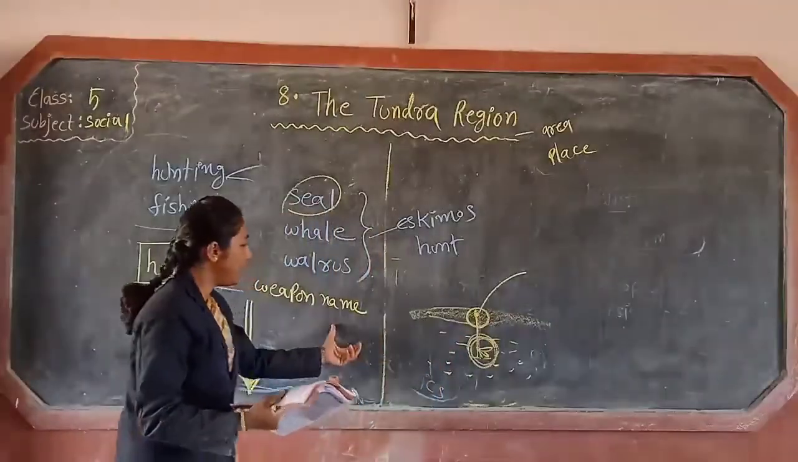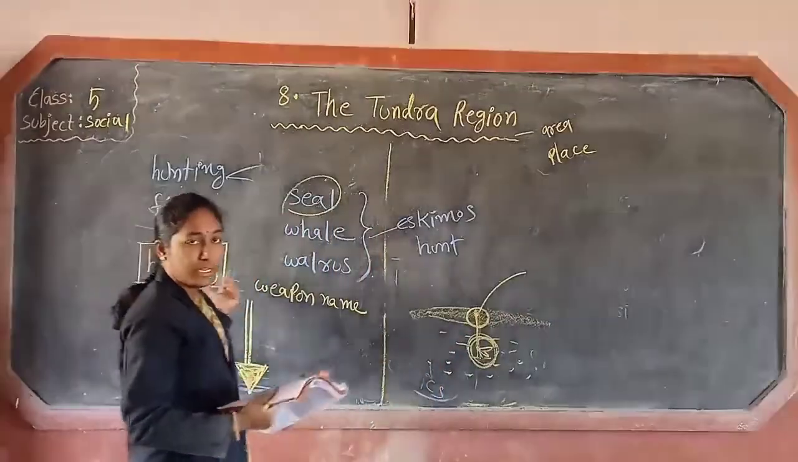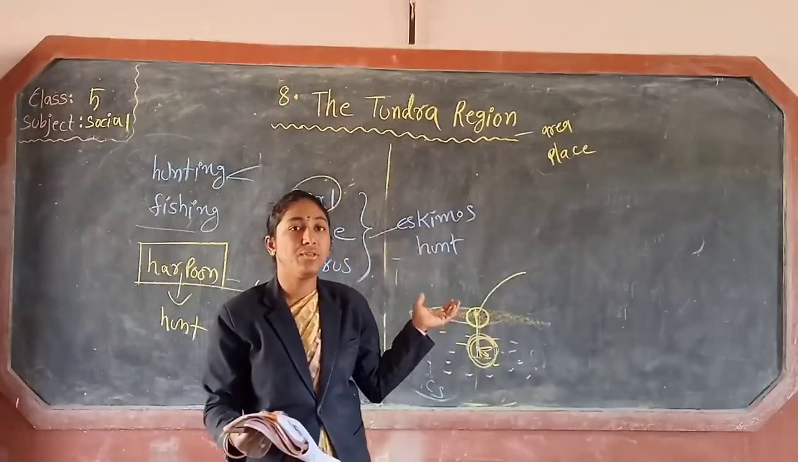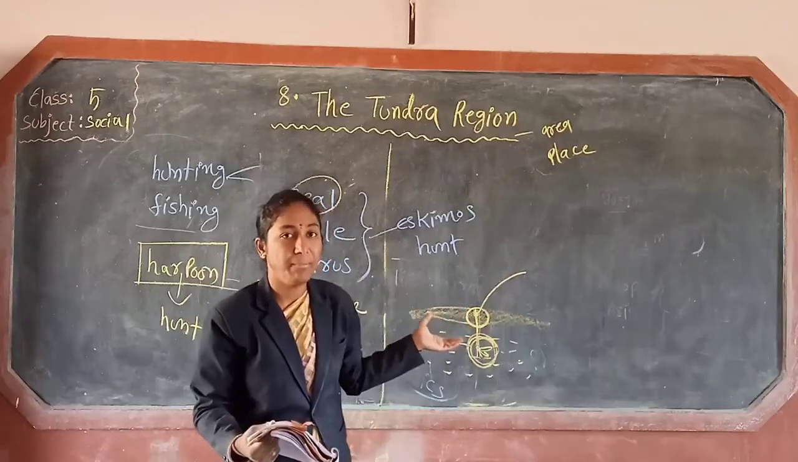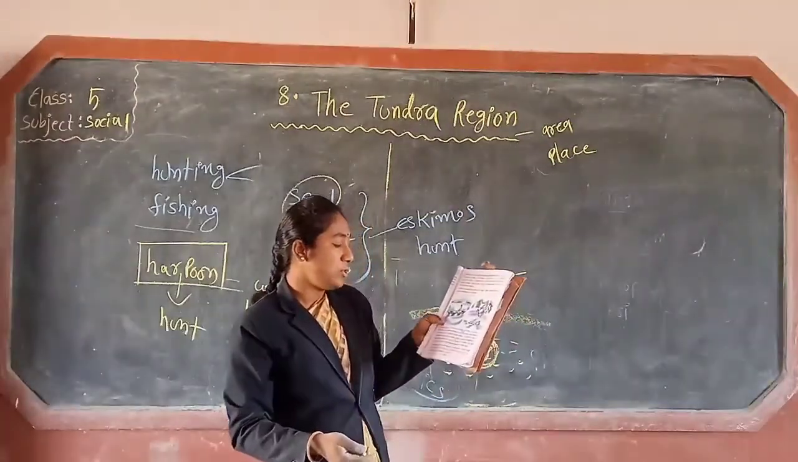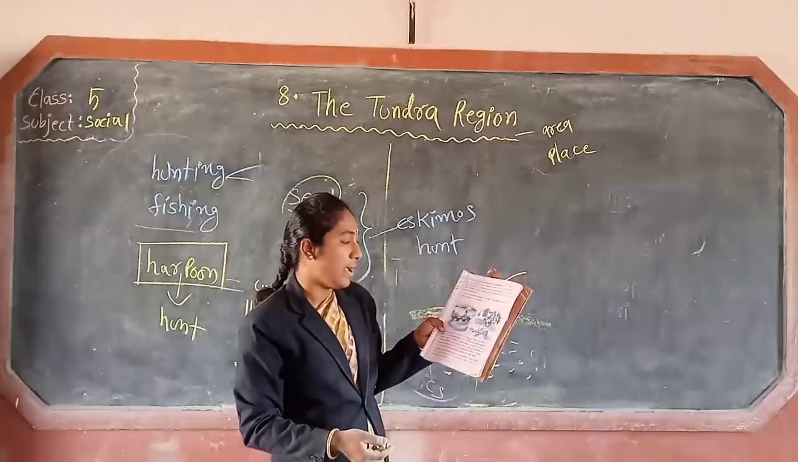What is the weapon name of the Eskimos? Harpoon. What are the tents' names? Tupiks. Next, Eskimos live in houses. What is the house name? Igloos. Next, the Eskimos use small boats called kayaks.